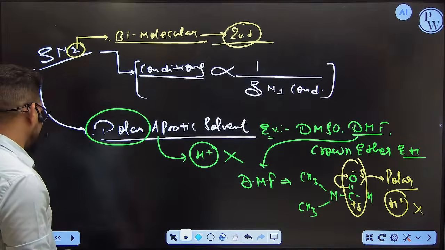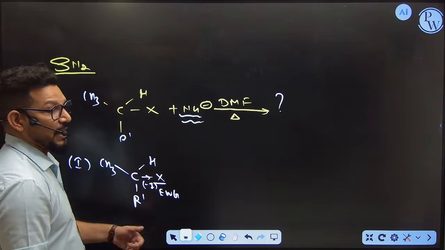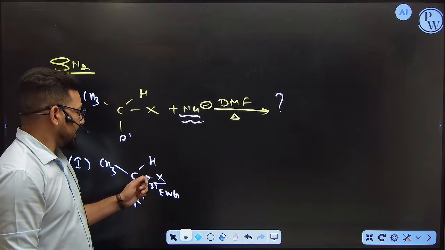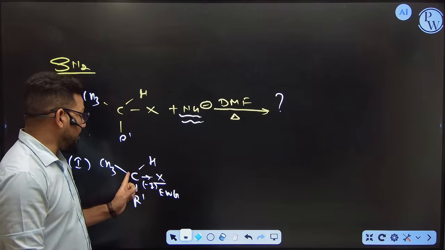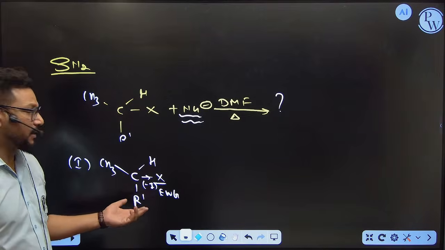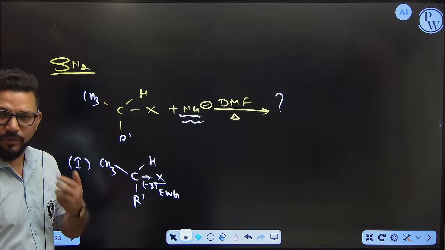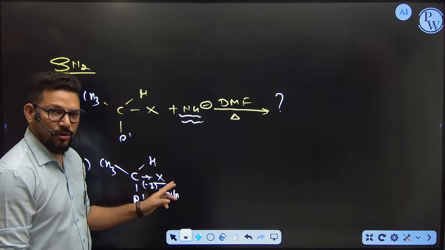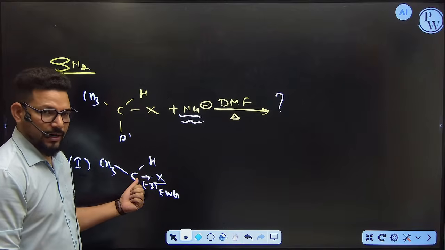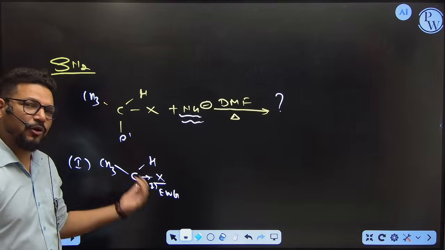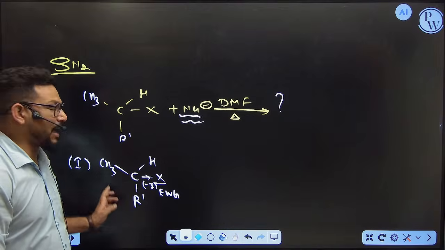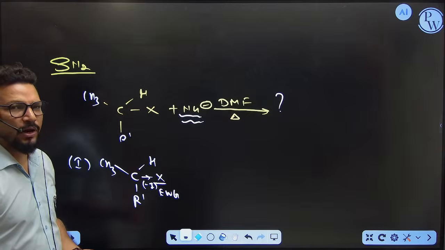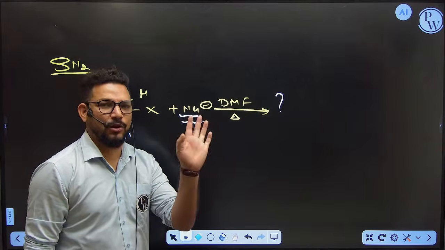But in this case it is not feeling safe because it knows if the halogen is released, my bonds are getting less. Right now I have 4 bonds, I have a complete octet. If I lose the halogen I become less than an octet, and I don't have alpha carbon hydrogen here. So that's why I am feeling more unstable, and I am not able to lose the halogen in this case.